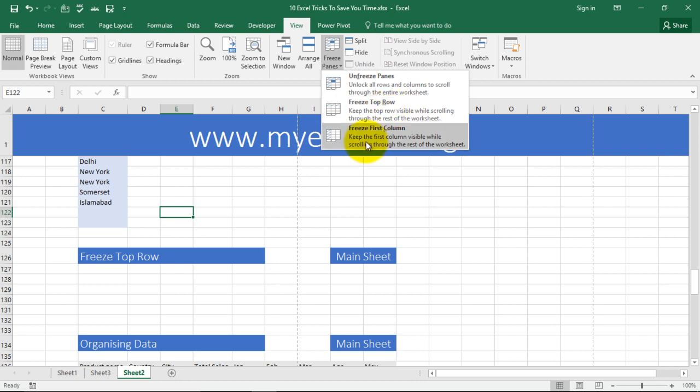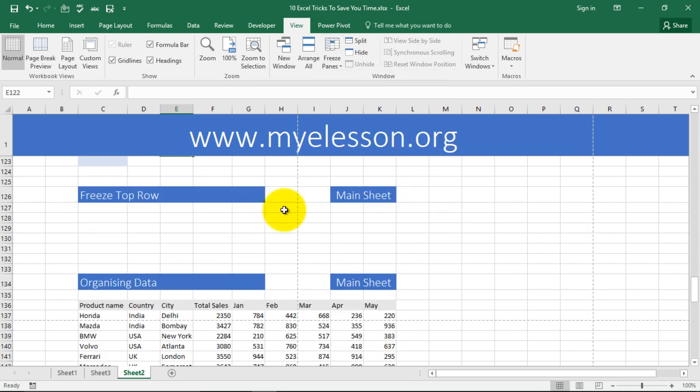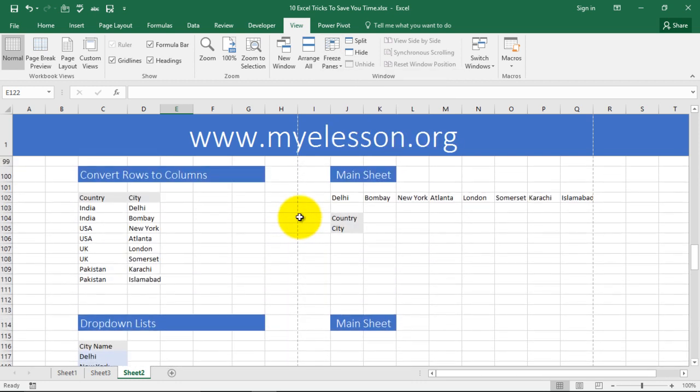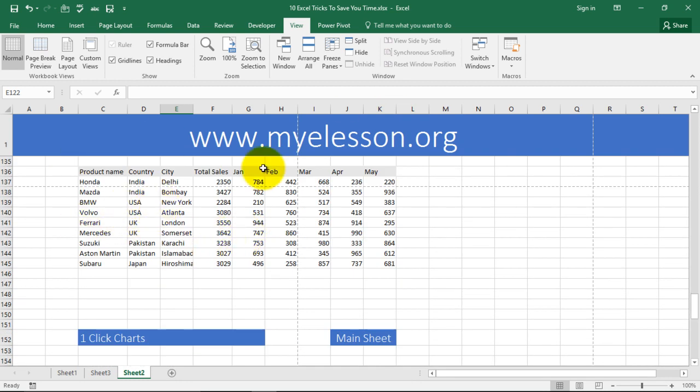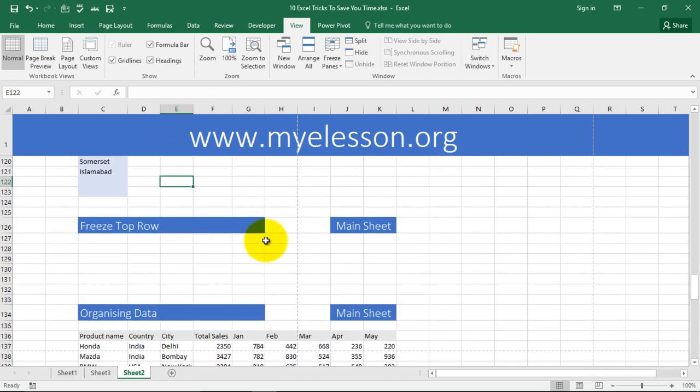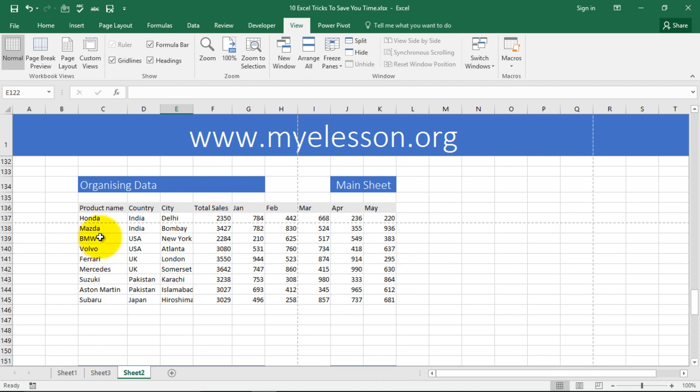Same way you can freeze the first column also. So it is very helpful, so that in case you have your headers written on the top, so if you're scrolling down you don't know what data you are looking at, so then having those headers on the top always helps. All right, now coming to our next topic, organizing data.